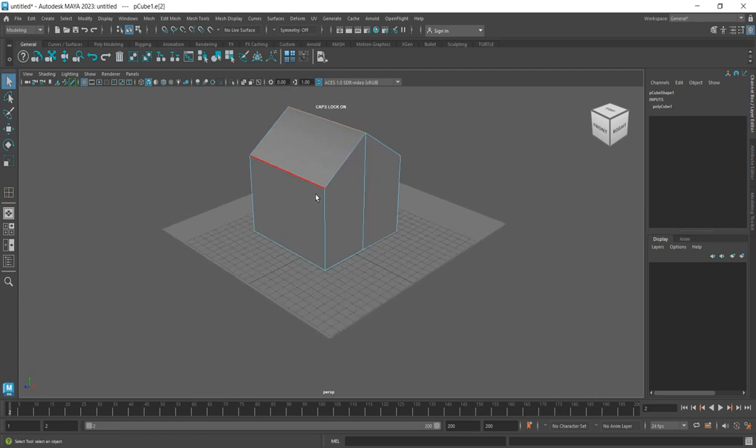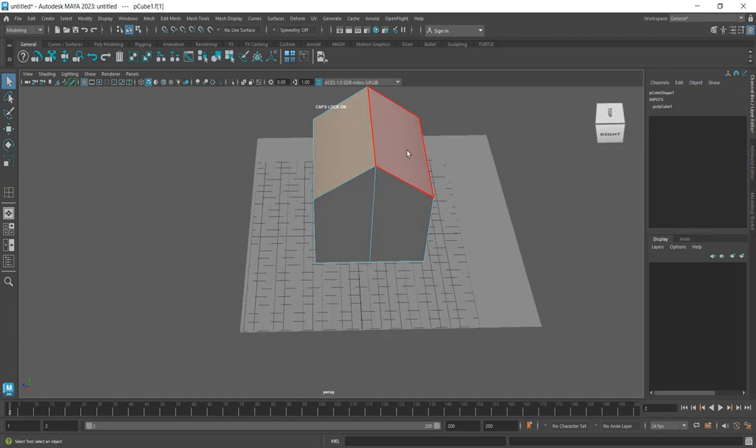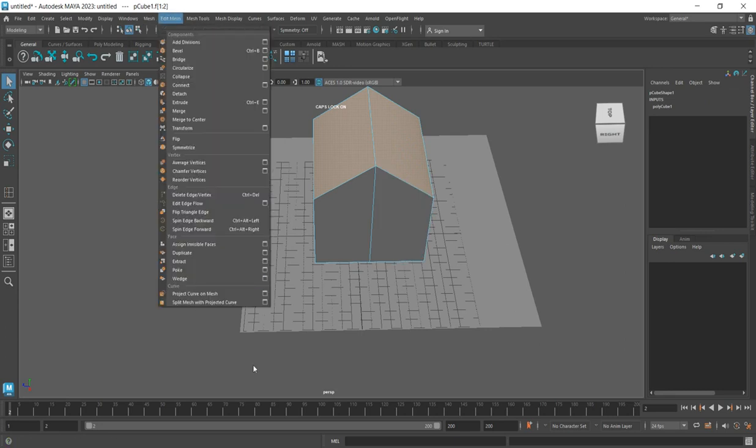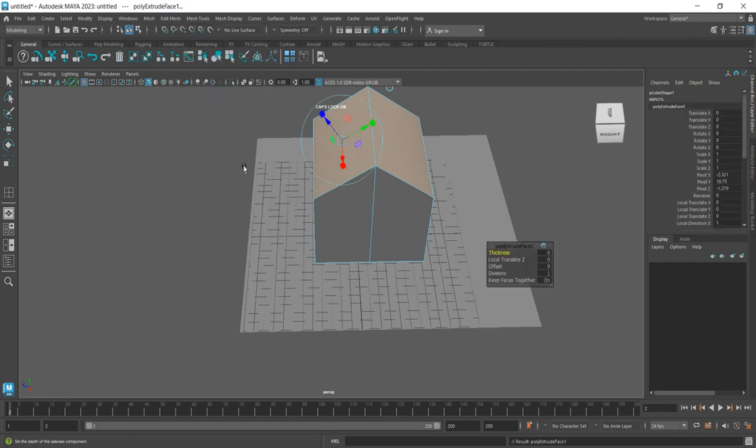So how do you create the eave of the roof? This is another thing. The best approach is that you select the face, toggle and select the face by pressing Ctrl, Shift. Then from there you go to edit mesh. In your edit mesh, just do what? Extrude. From the extrude, just move it up a bit.